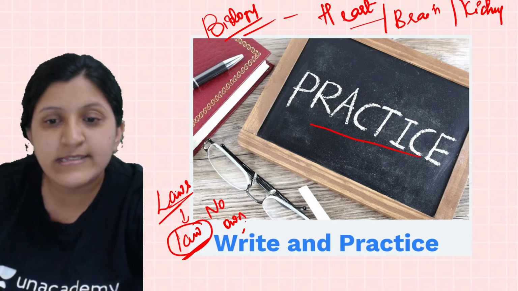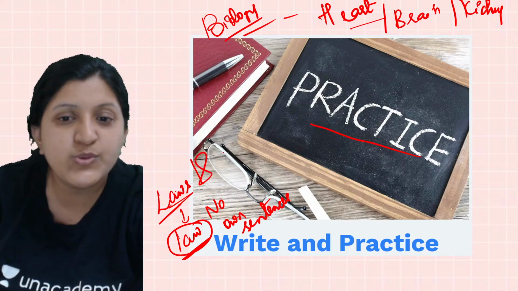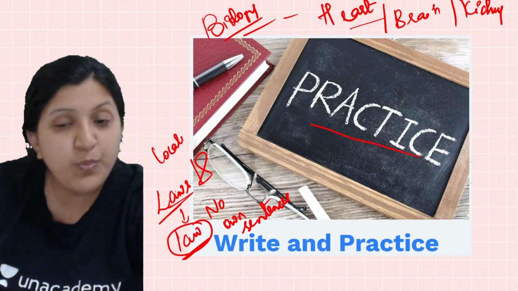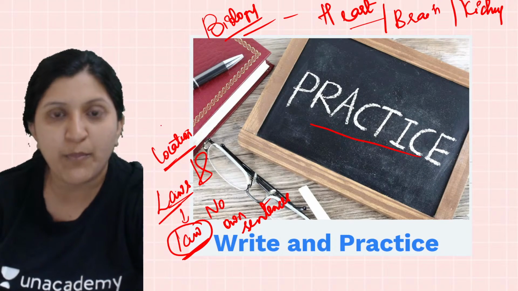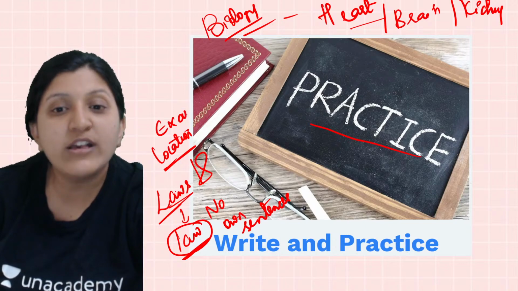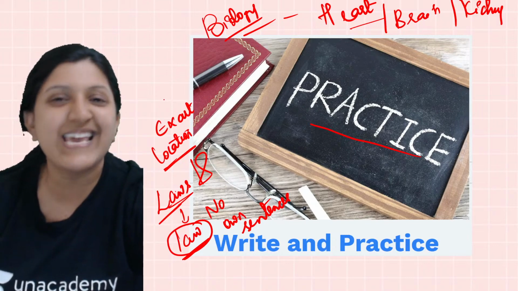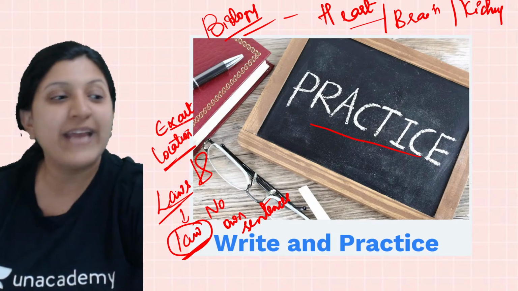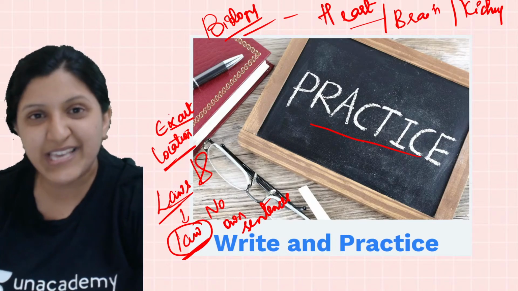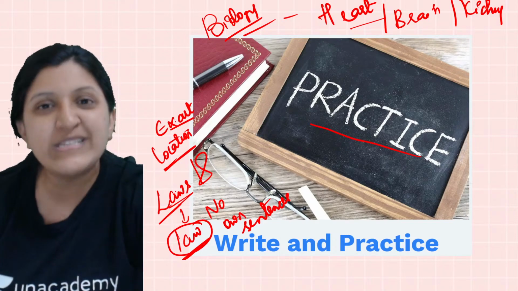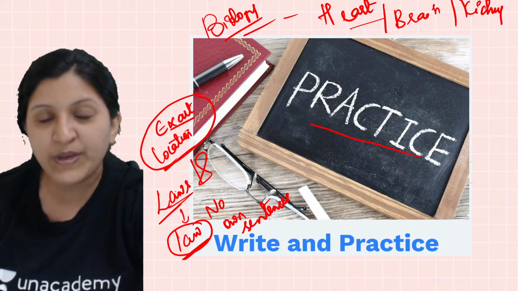No own sentences for laws or for a location. Both of them should be written as it is. If you observe any of the question papers from your board, ICSE, they usually ask you to write the exact location. What is the meaning of exact location? They are expecting you to write the same, identical sentence which is given in your textbook, not your own sentences. So exact location, same as that given in your textbook.